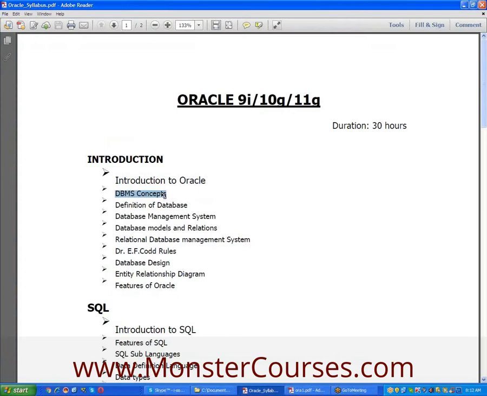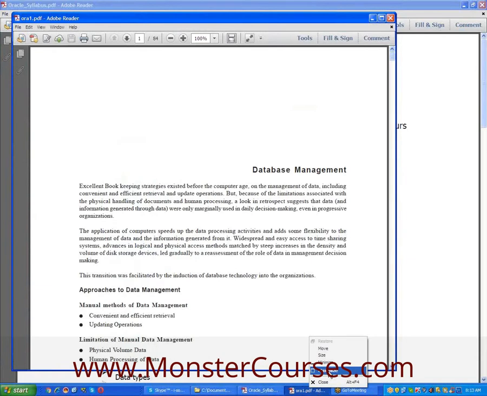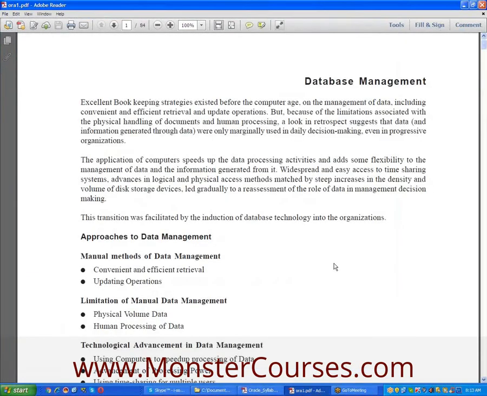In 1970, Dr. E.F. Codd first introduced the RDBMS concept, relational database management system. It involves 12 rules, known as Codd rules. How will a DBMS product become an RDBMS product? We have Codd rules. Just a moment, I will explain the Codd rules also.